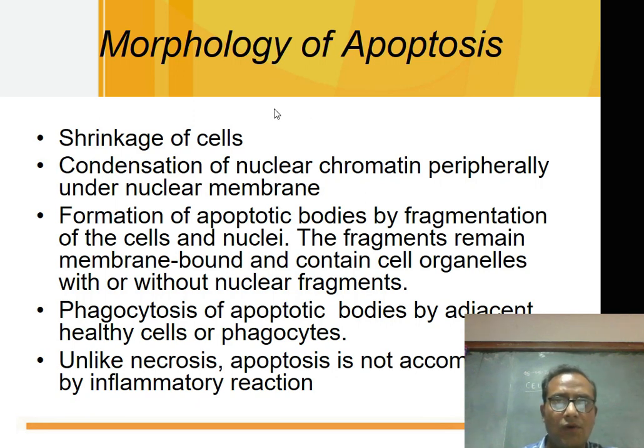Now here is the morphology of apoptosis. There will be shrinkage; the cell size will be decreased in apoptosis. And what are the nuclear changes? Condensation of the nuclear chromatin. Nuclear chromatin will be condensed, and there will be formation of apoptotic bodies, as we have seen earlier. There will be phagocytosis of these apoptotic bodies by the adjacent phagocytes. And the important point is, unlike necrosis, apoptosis is not accompanied by an inflammatory reaction.